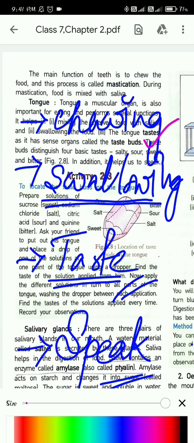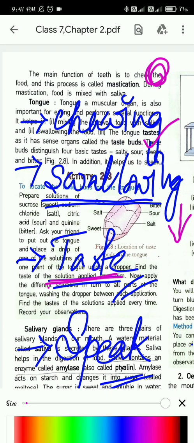The first one is chewing. It will help the food to be chewed up. Then the second, it will help the food to swallow. It will help the food to move down the alimentary canal. Then it will help us to taste. It helps us in tasting.